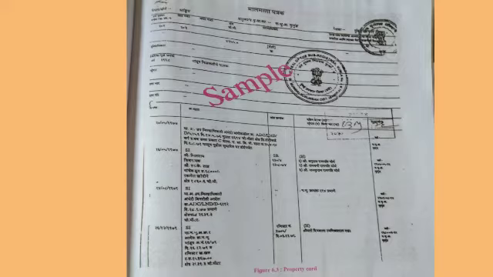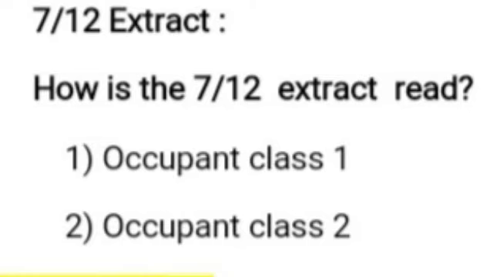Figure 6.2 shows land in a rural area, while figure 6.3 shows land used in an urban area. 7/12 extract. Under land utilization, we have seen how land is put to different uses. The ownership of land could be private or public. Land registration in this context is done under the revenue department of the government. All the information about the registered land can be obtained from the revenue department in the 7/12 extract.